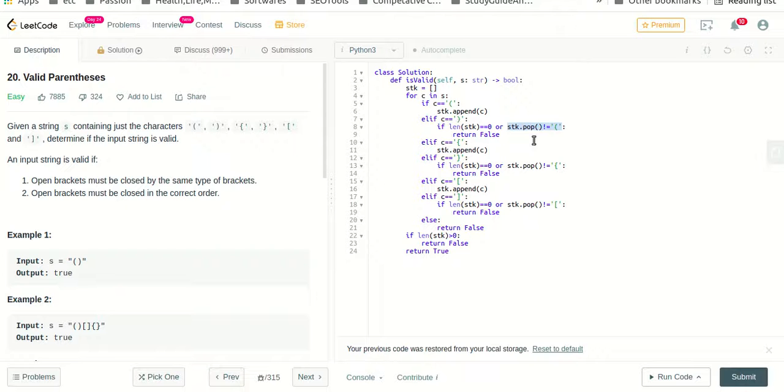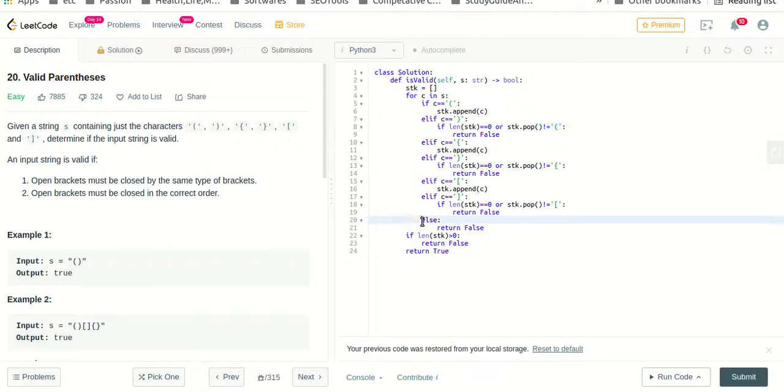circular closing brace, then it must be an opening circular brace, and if it is a closing curly brace, then it has to be an opening curly brace, and if it is a closing square brace, then it has to be an opening square brace from the top of the stack. Okay, otherwise we will simply return false.